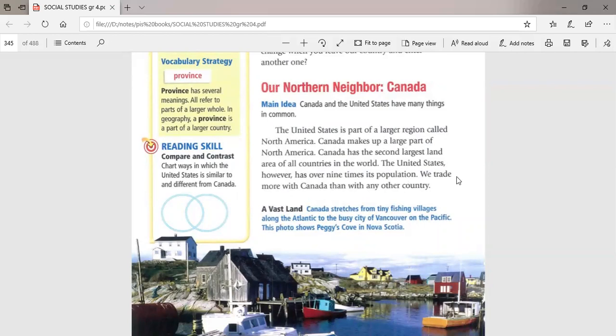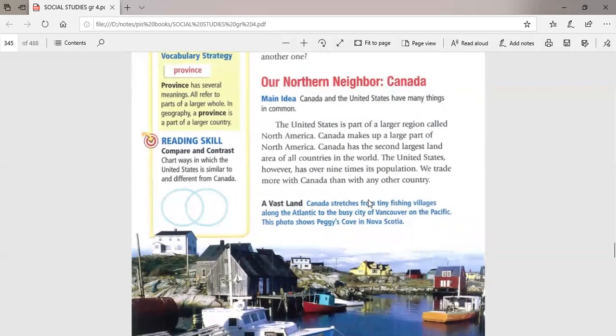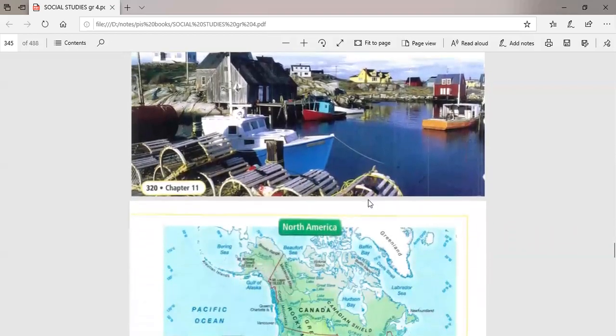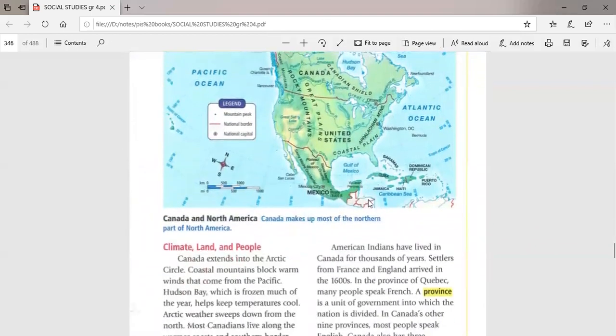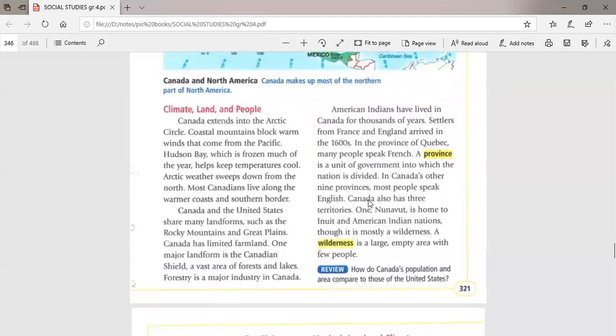Okay, but of course, both countries are trading with each other. So they trade with Canada more than with any other country. Okay, let's speak about climate, land, and people of Canada.